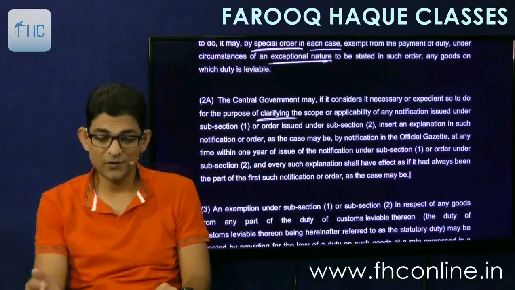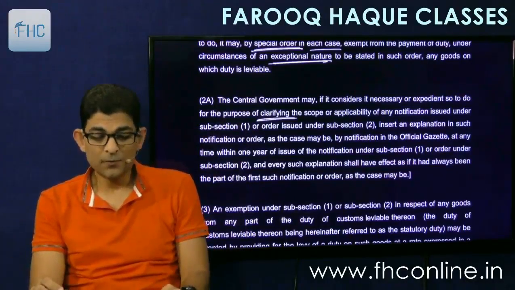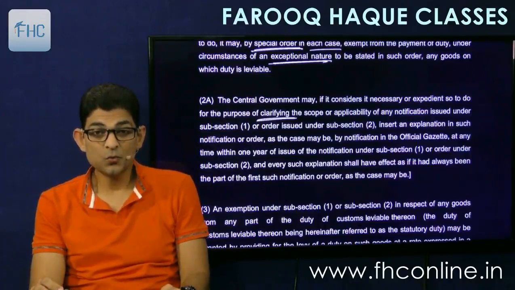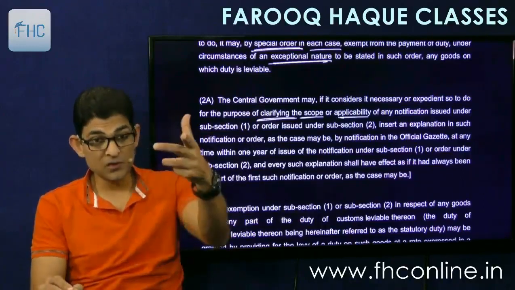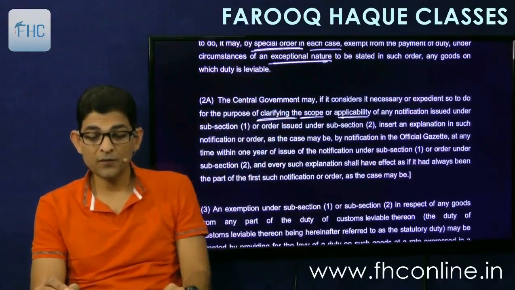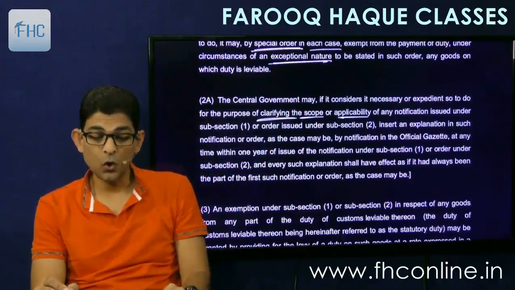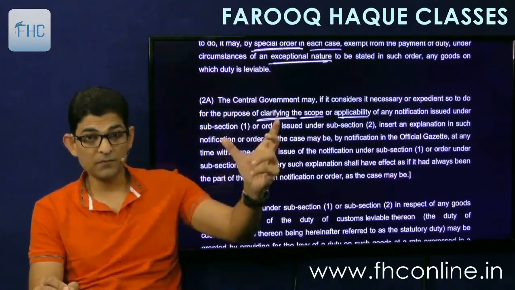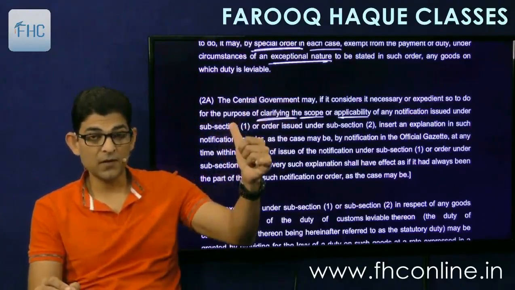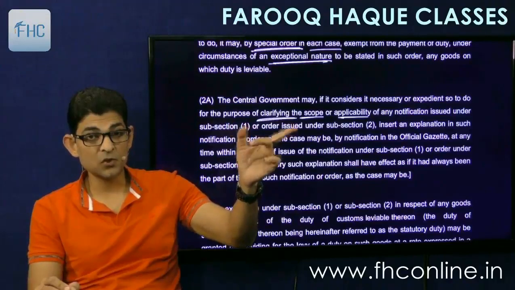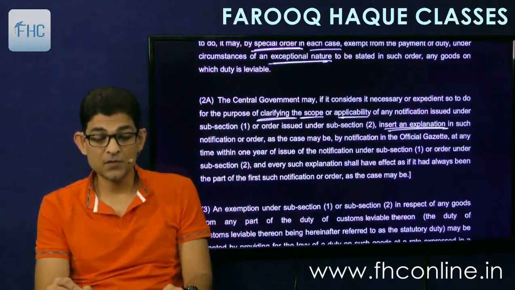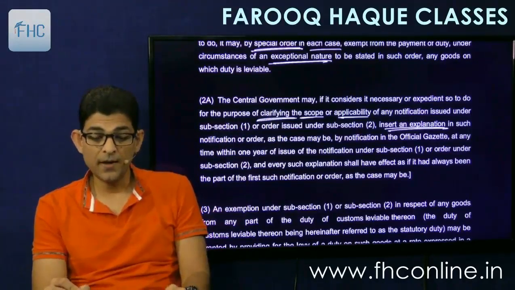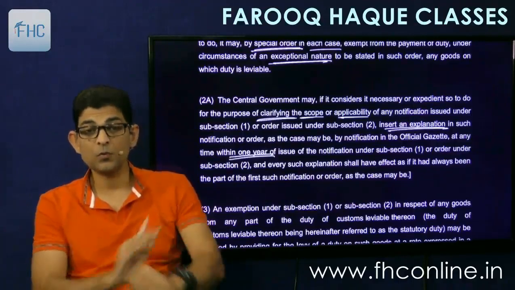So now you can read, you will understand. It says, the government may, if it considers necessary or expedient so to do, for the purpose of clarifying the scope or applicability, means to whom it shall apply and whom not apply, of any notification issued under 1 or the order under 2. So both of them can be modified, the general exemption as well as the special order. Insert an explanation in such notification or order, as the case may be, by notification in the official gazette at any time within 1 year. Underline this point, 1 year.